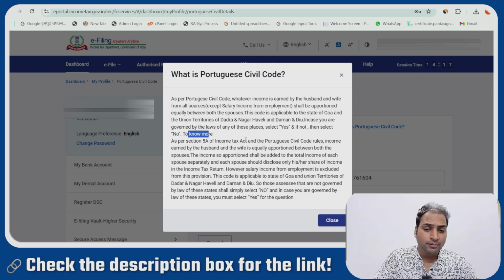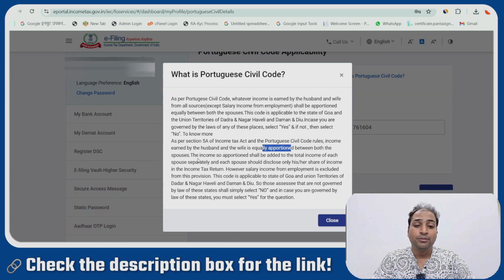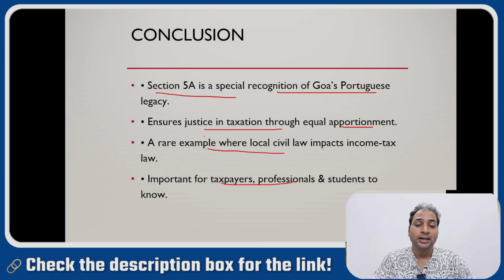I will let you know where this option comes in the ITR form also. As per Section 5A of the Income Tax Act and the Portuguese Civil Code rules, income earned by the husband and the wife is equally apportioned between the spouses. This is the same language which I have created in a PPT.